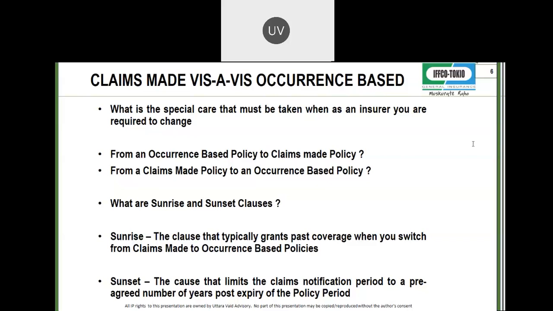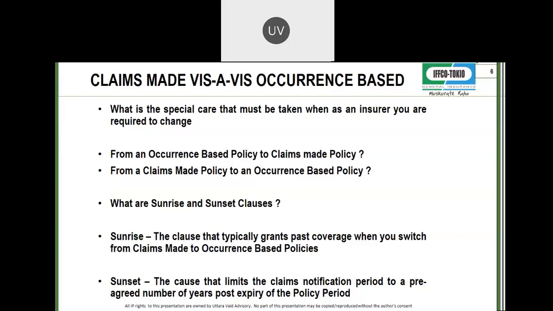You have to assume you are at noon. So he is considering all the claims that are there behind. Now, if he puts a sunset clause, he is saying that for a wrongful act that happens in 21-22, you can give me a notice for 4 years and no more. A sunset clause is not ever demanded by a broker or an insured. Please remember, that is put by an insurer.